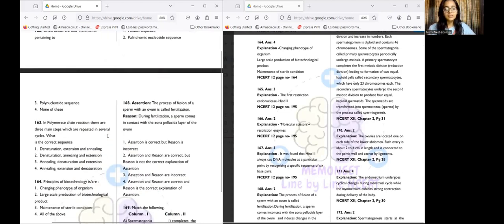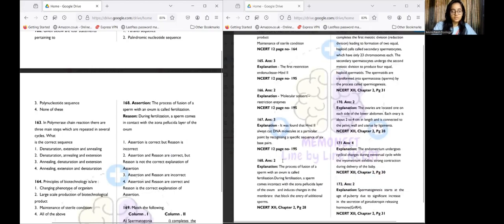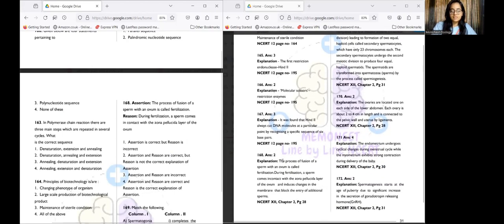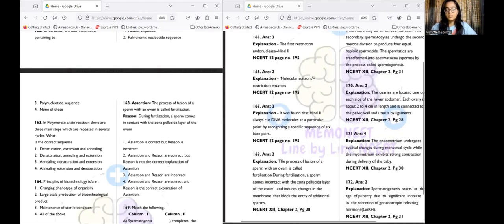Moving to 168, it's an assertion and reasoning type of question. The process of fusion of a sperm with an ovum is called fertilization, correct? And the reasoning is that during fertilization, a sperm comes in contact with the zona pellucida layer of the ovum. So is this statement correct? Assertion and reasoning are correct, but the reason is not the correct explanation of the assertion, because during fertilization, a sperm comes in contact with the zona pellucida layer of the ovum and induces changes in the membrane that blocks the entry of additional sperm.